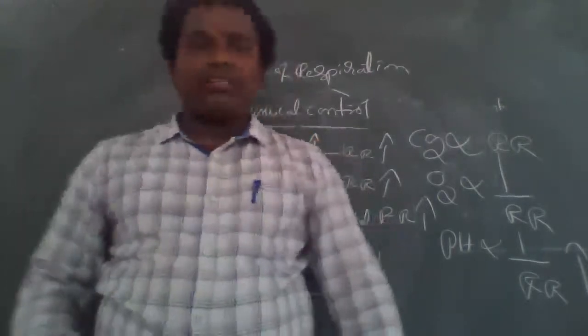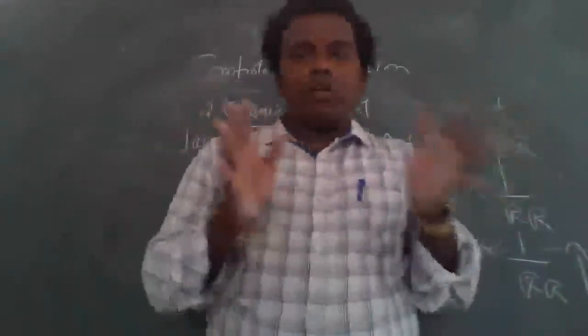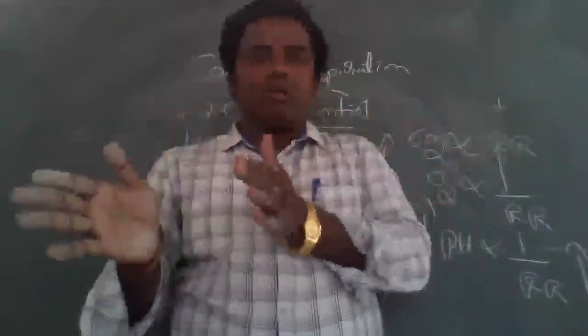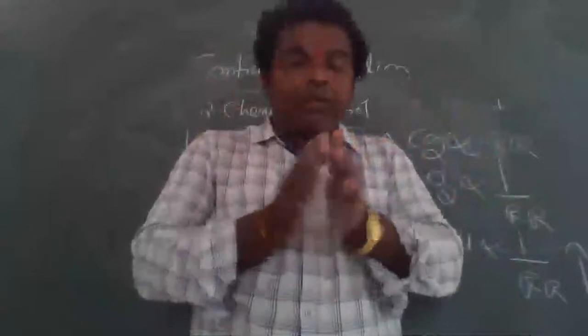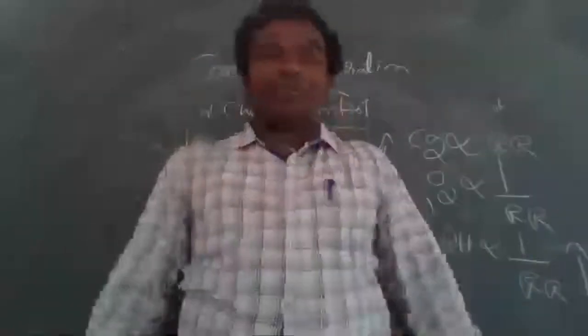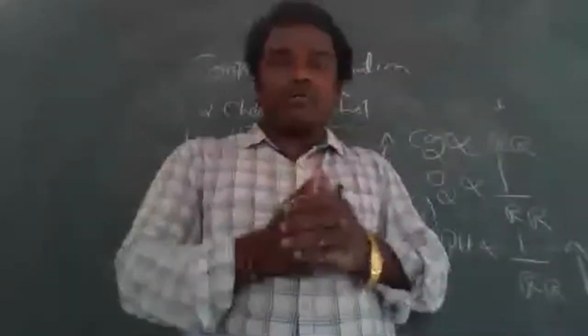Now I hope you all understand. This is a fantastic topic, the control of respiration. Mainly, the respiratory center is present in the medulla oblongata. It controls respiration by two processes: nervous control and chemical control.